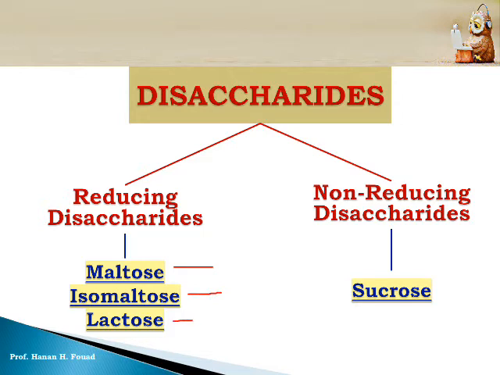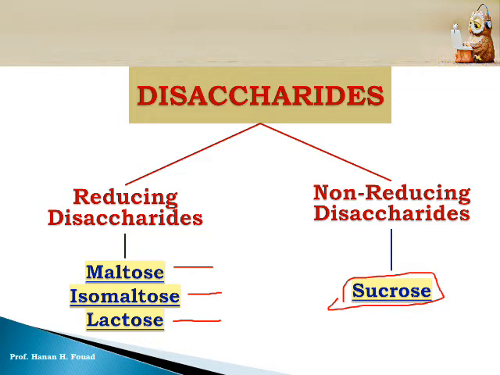Why are these reducing? As we will see in the formula, maltose, isomaltose, and lactose have a free aldehyde group. Aldehyde group has reducing power. Any sugar which contains a free aldehyde or free ketone group is a reducing sugar. Why is sucrose non-reducing? Because if you look at the formula, sucrose does not contain a free aldehyde or ketone group. What is meant by free? Free means that the aldehyde or ketone group does not enter in the covalent bond.